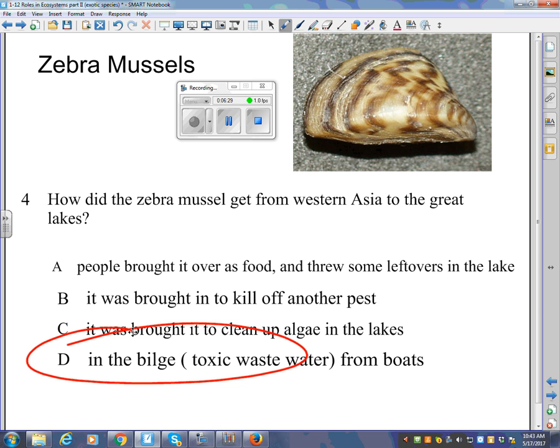So the bilge water is what the boats take on, maybe for sewer or for washing or for that type of thing, and then they store it. So basically what they did is they accidentally transported water from the Caspian Sea to the Great Lakes that contain these mussels. There were probably only a few hundred that actually came over, but then they just multiplied very, very rapidly.